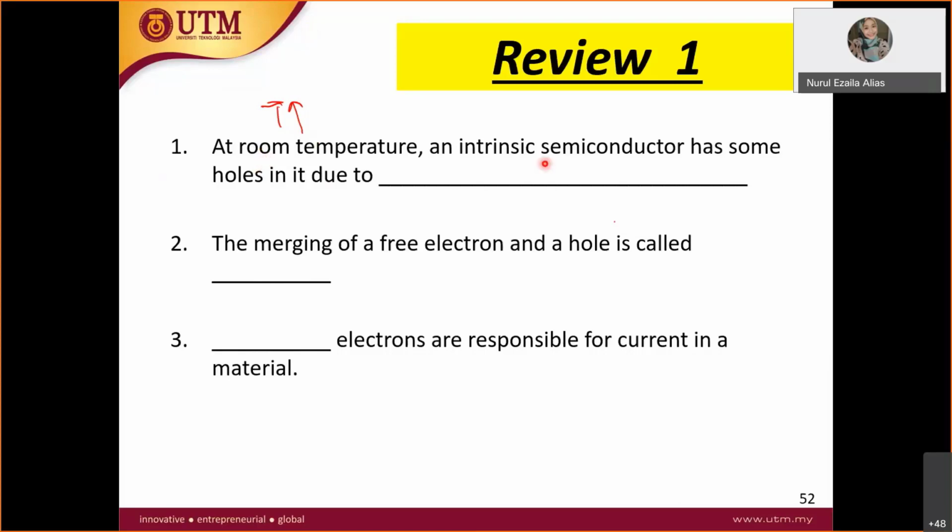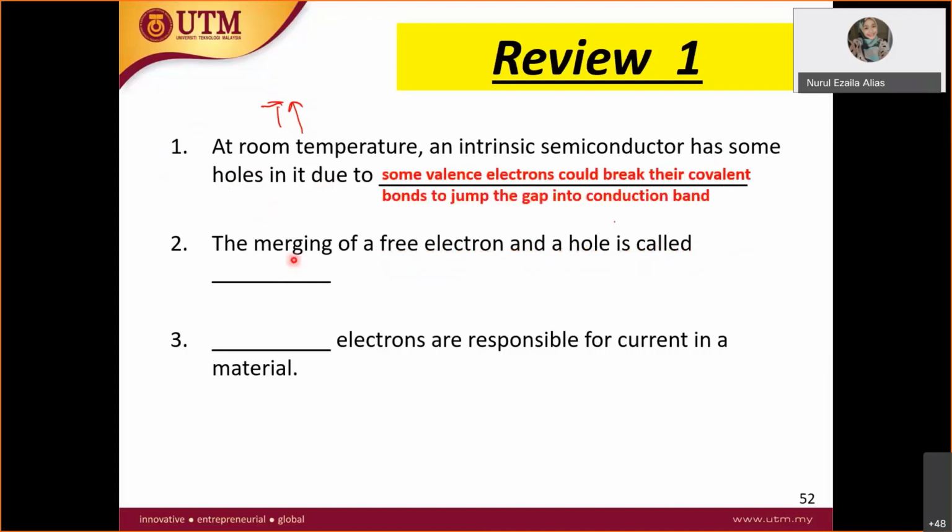So the holes in an intrinsic semiconductor at high temperature are due to covalent bonds breaking, and the valence electron jumping to the conduction band and leaving a hole. That's how you answer.